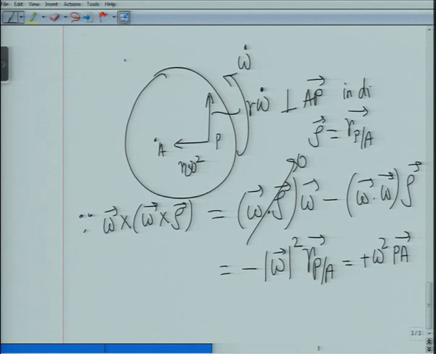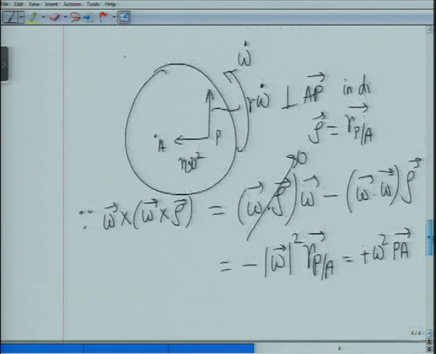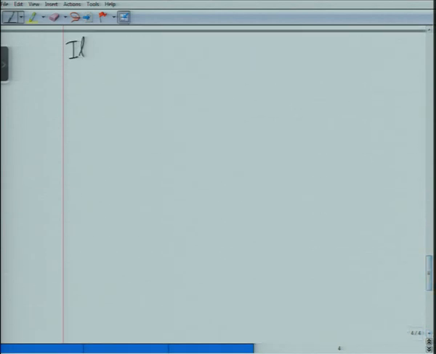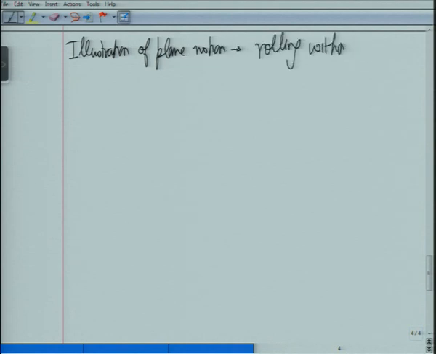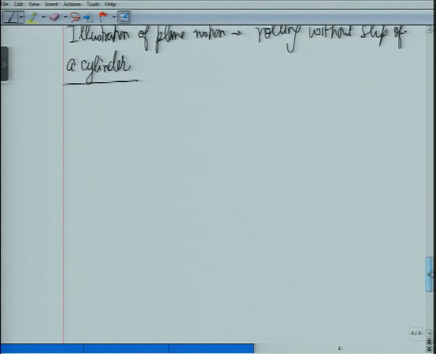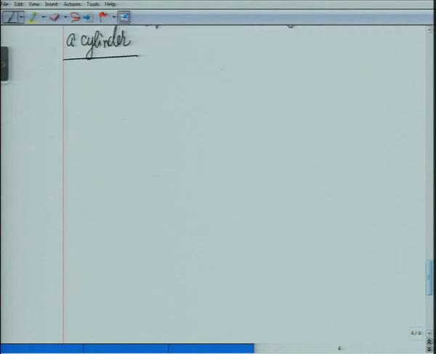Let's illustrate the case of plane motion by a very common example which probably you know. So, illustration of plane motion. Let's take a case of rolling without slip of a cylinder. Okay, but I'll introduce a slight complication. We have a cylinder of radius r.